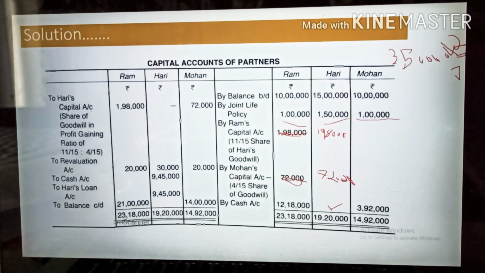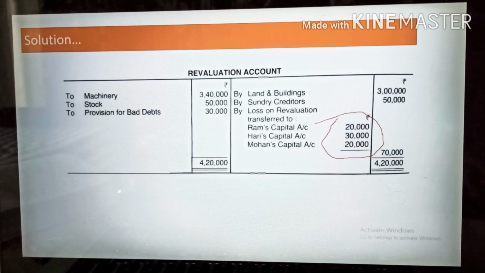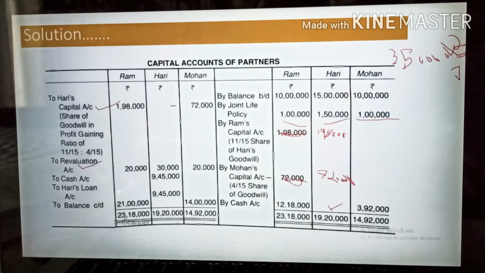Come to the debit side, we have distributed the goodwill amount among the old existing partners. Now second thing, the revaluation account you need to write. We have calculated the revaluation account and came to know that there is a loss of 70,000, and we have distributed this loss in their profit sharing ratio. So you need to mention here 20,000, 30,000 and 20,000.